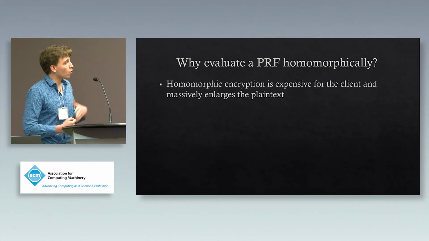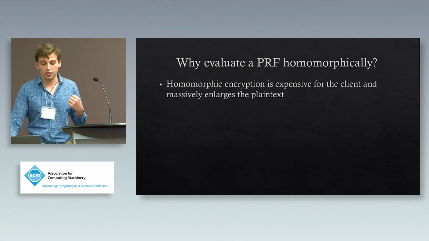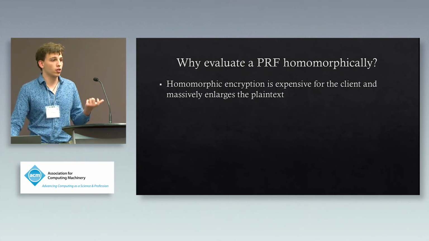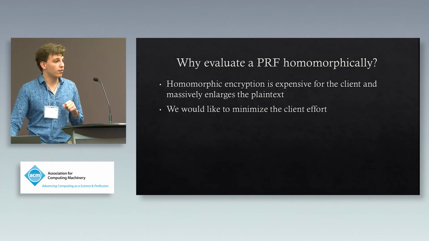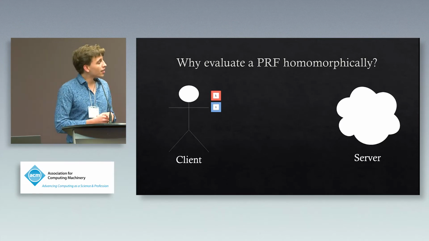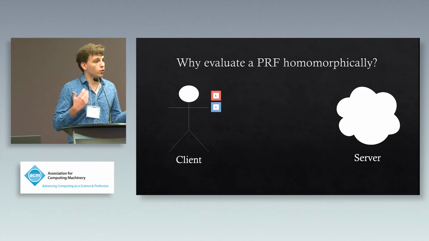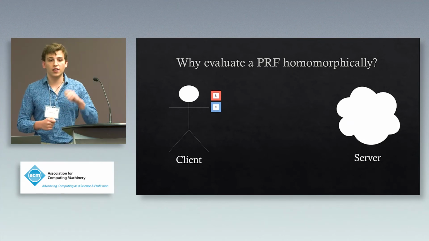So homomorphic encryption does happen to generally be more expensive, at least compared to other crypto systems, and the ciphertexts are often much larger than the original plaintexts. And ideally, we want to minimize the client effort. So what we can do here is have the client encrypt their data, X, under some pseudo-random function. You can think AES or something like that, and encrypt the key for that pseudo-random function under the FHE scheme.